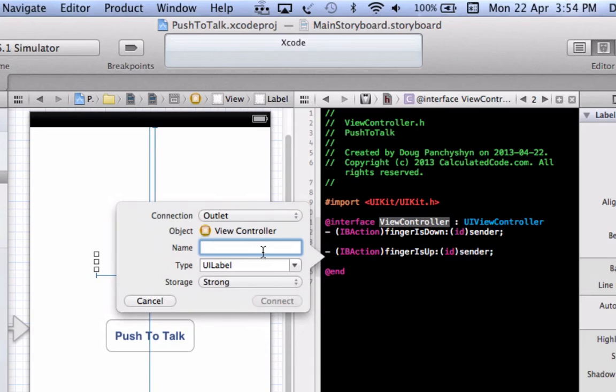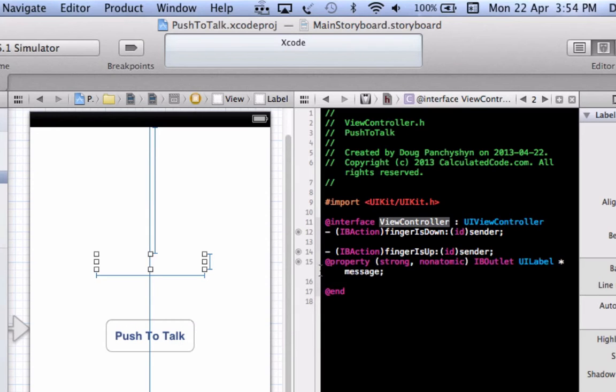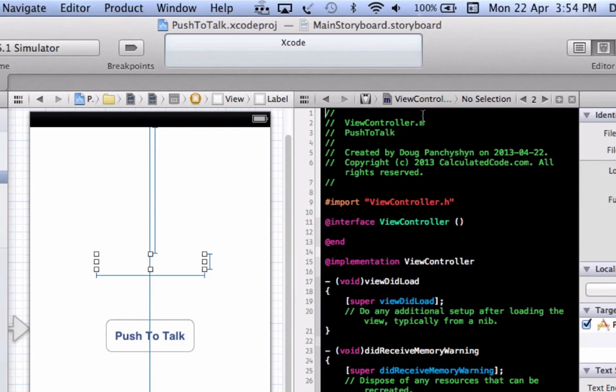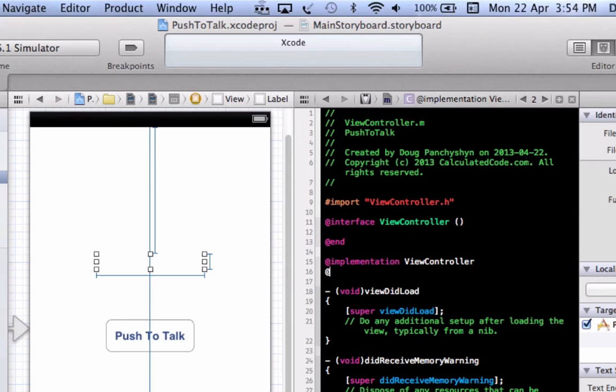We're going to call this message. And we're going to flip over to our implementation, and we're going to synthesize the message,